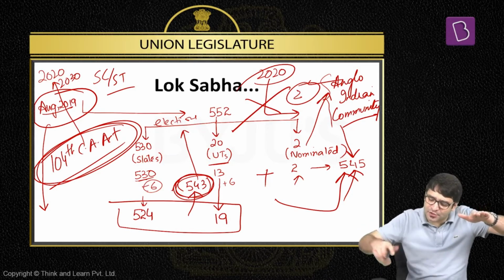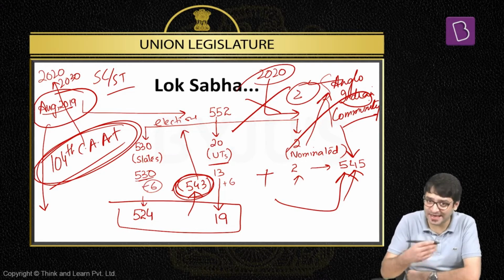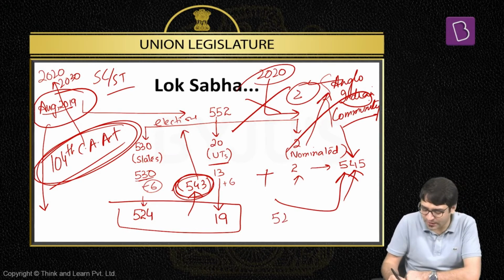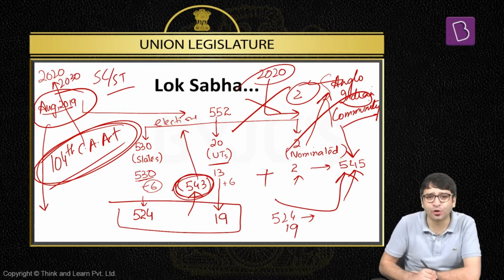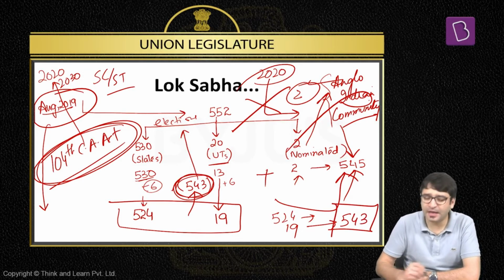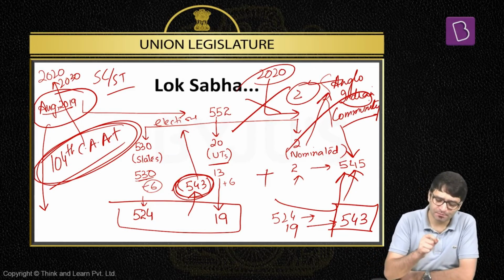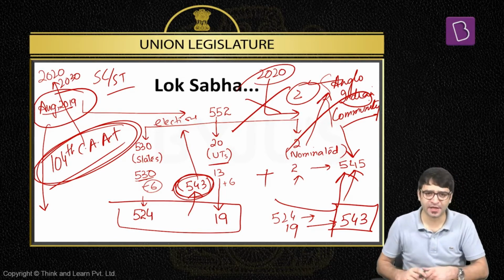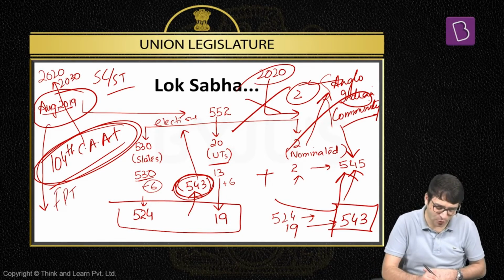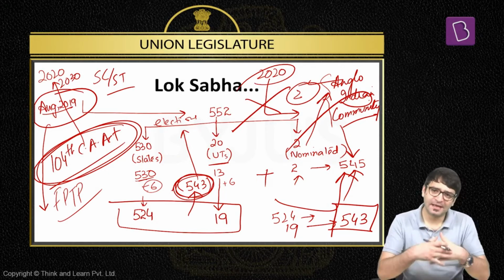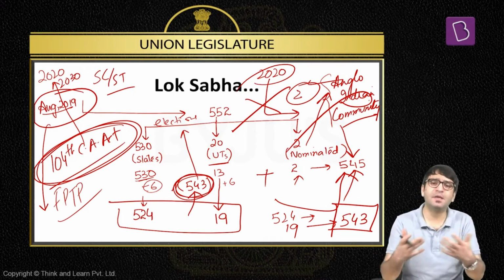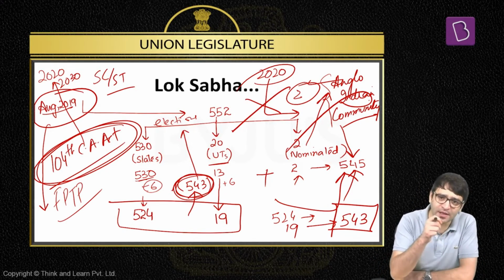That means now there is no Anglo-Indian reservation. So what is the existing strength now? The existing strength becomes 524 from the states and 19 from the union territories, which makes it 543. And how are these 543 members elected? By general election. After every 5 years, people come out in large numbers and vote for their representatives. Through the first past the post system, MPs are elected to Lok Sabha directly by the people of this country. So there is a direct election when it comes to the members of Lok Sabha.